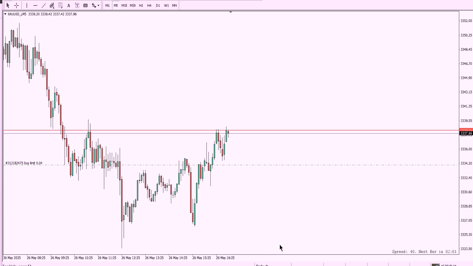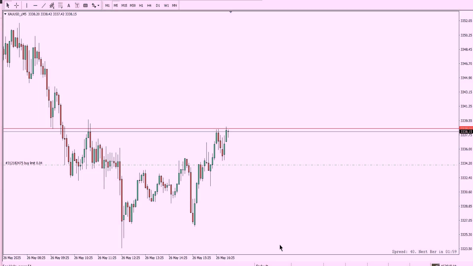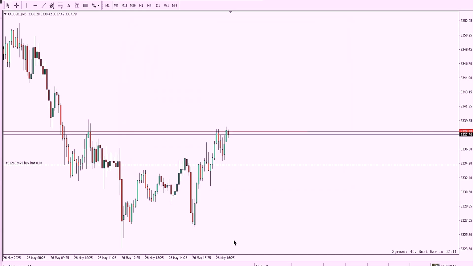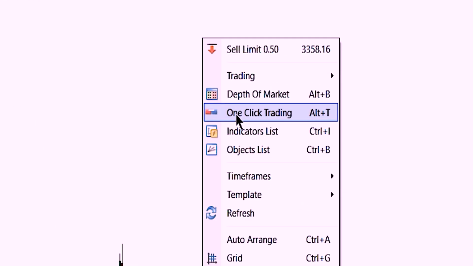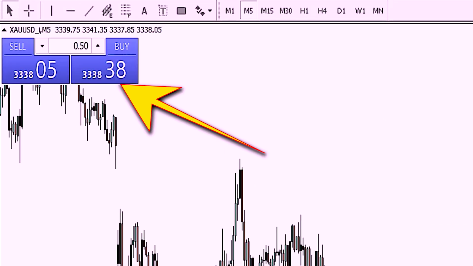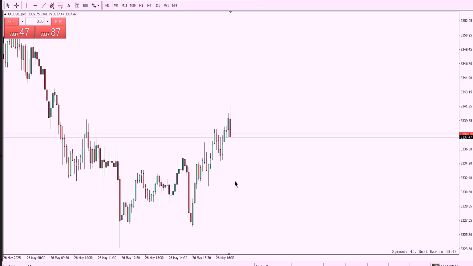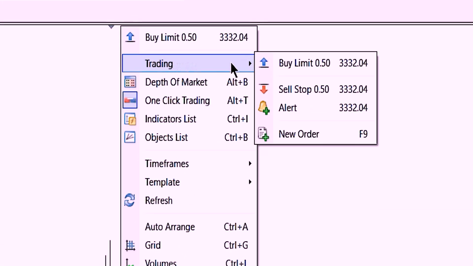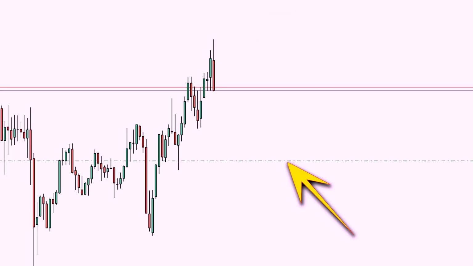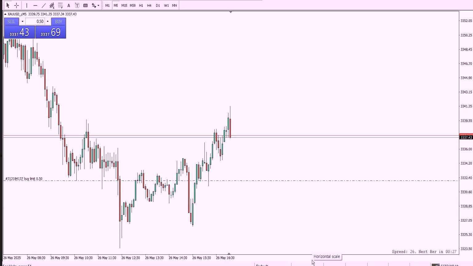Do you agree that it's a bit of a hassle to keep clicking on New Order every time? It takes time, right? Is there a faster way? If you want to execute trades quickly, this method isn't the best. The fastest way is to right-click and select one-click trading. A small icon will appear, and with one click, you can open a trade instantly. See how easy that is? For limit orders, there's also a quick method. Move your mouse to the area where you want to place the trade, right-click, and select Buy Limit. That's it, your order is placed without any delays. I've also taught you the previous method so that you'll know all the features of MetaTrader completely.